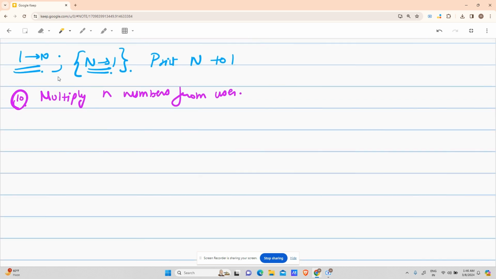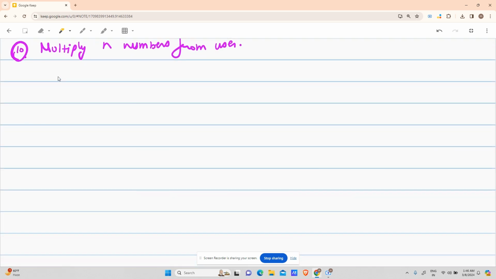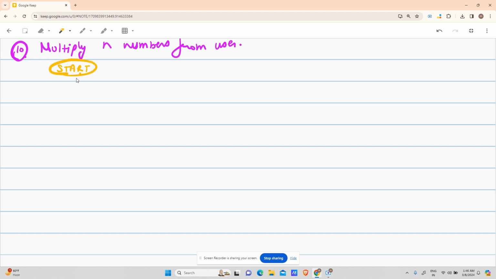But I know that you will be solving it on your own first without seeing my solution. So start as usual. This is our buddy. Input n. How many numbers does the user have to enter? That is the input n. So now the loop should run n number of times, because I have to take n numbers as input. Am I clear? Are we on the same page? The loop should run n number of times.